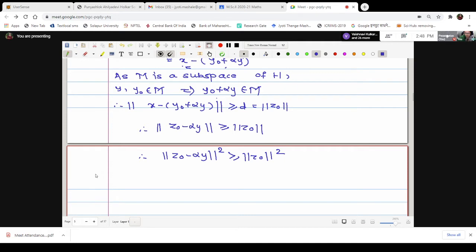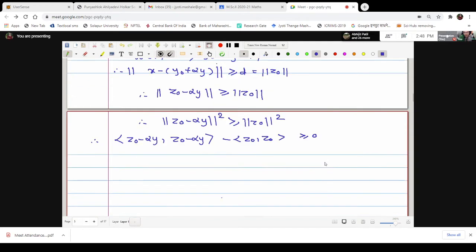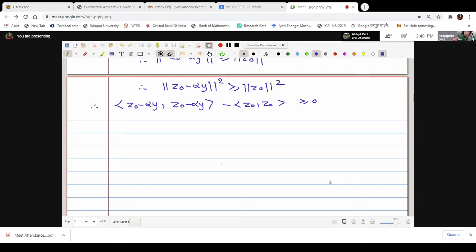Okay, let us make use of the relation. What is this then? Norm square of z0 minus alpha y is inner product of z0 minus alpha y with z0 minus alpha y. This term we will take on the left. This is inner product z0 with z0, and the whole term is greater or equal to 0. Now we will use the linearity property.